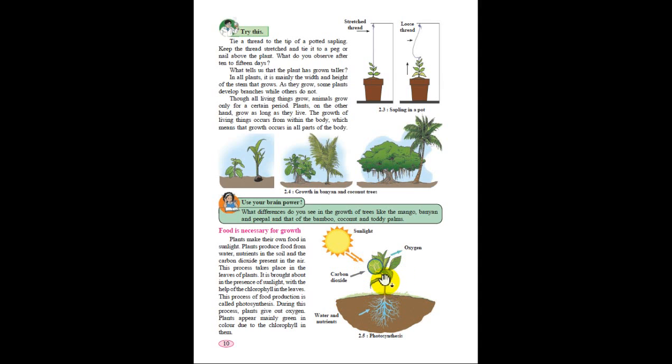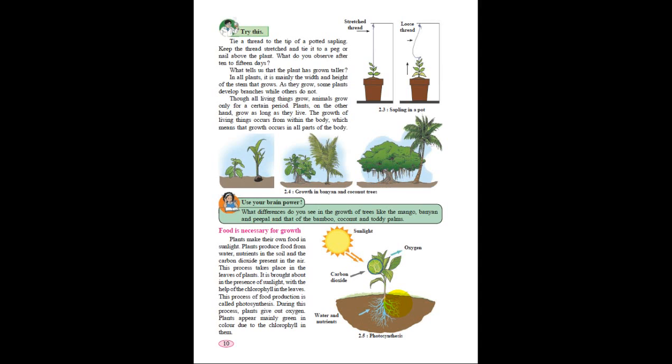Then when water and nutrients reach the leaf, through the stomata they absorb carbon dioxide, and through carbon dioxide, water and nutrients, in the presence of sunlight and chlorophyll, they prepare food that is called glucose, and they also release oxygen at that time, which goes back to the atmosphere, which is required by us. In this way they prepare food for the plant, and this process is known as photosynthesis.